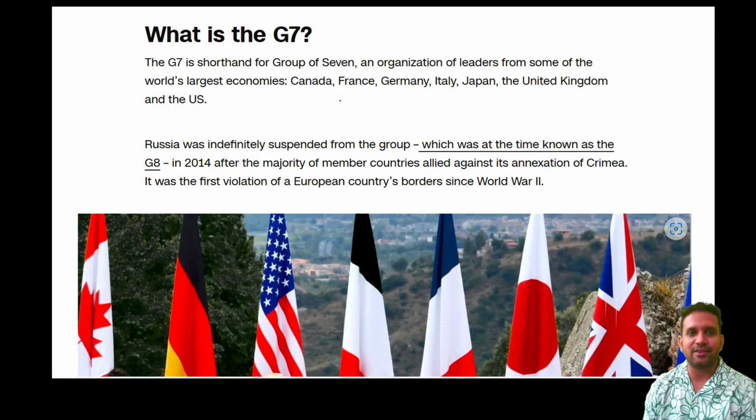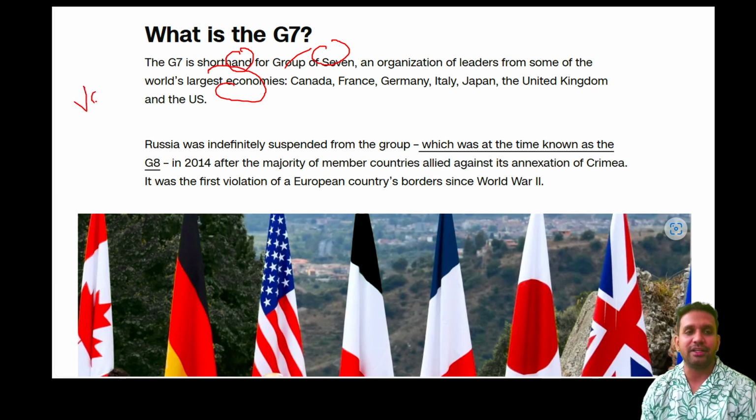Let us understand what is G7 first. G7, as I've already told you, is a shorthand or abbreviation of group of 7 countries. These 7 countries are the world's largest economies. Remember this point: largest economies in terms of value, not in terms of quantity.